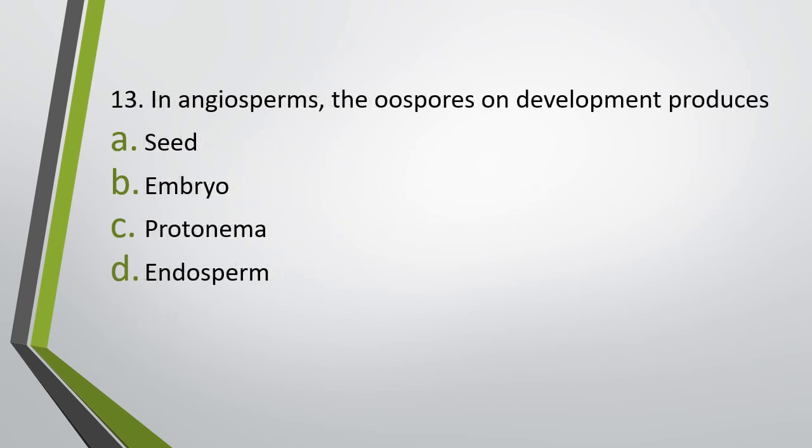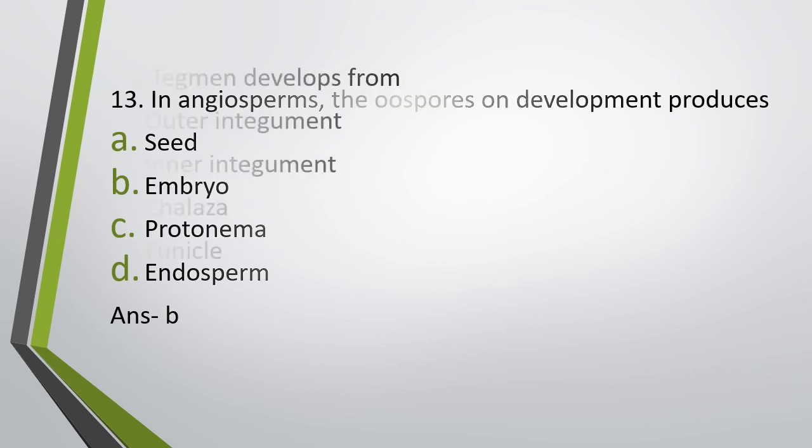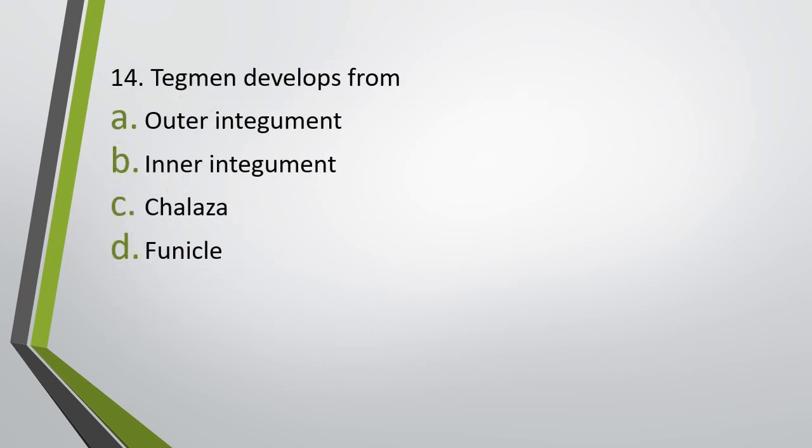Question number 13. In angiosperms, the oospores on development produce seed, embryo, protonema or endosperm. Oospores on development produce. Correct answer is option B, embryo. Question number 14. Tegmen develops from outer integument, inner integument, chalaza or funicle. Tegmen develops from. Correct answer is option B, inner integument.